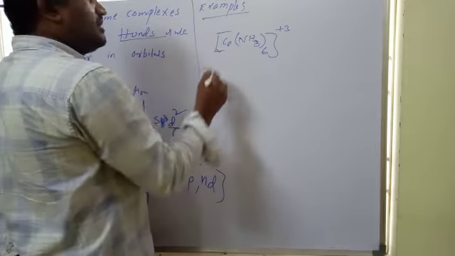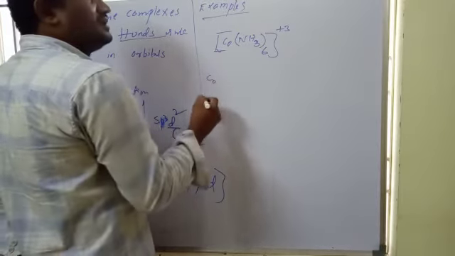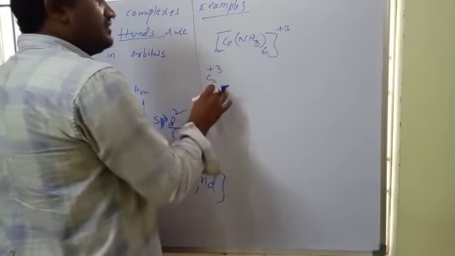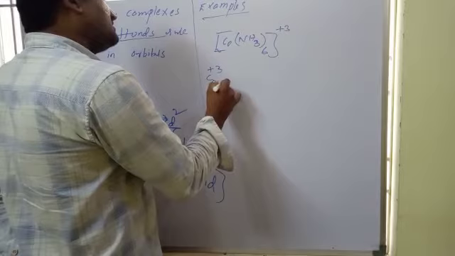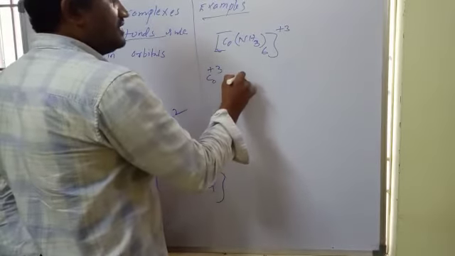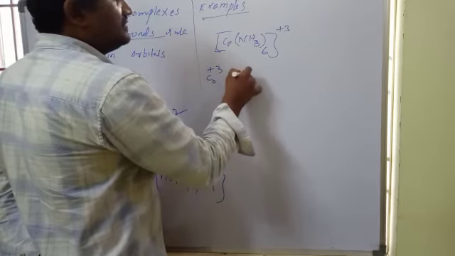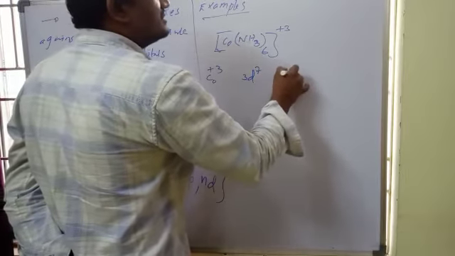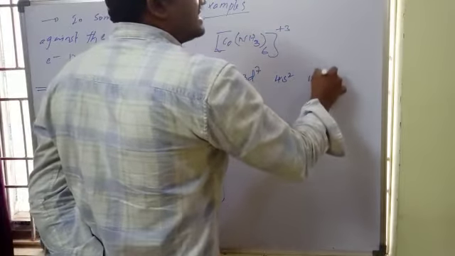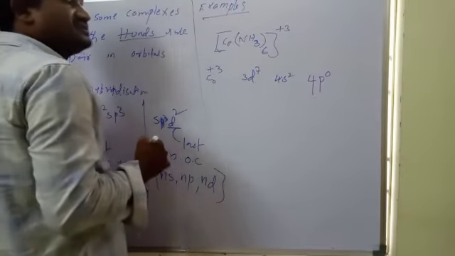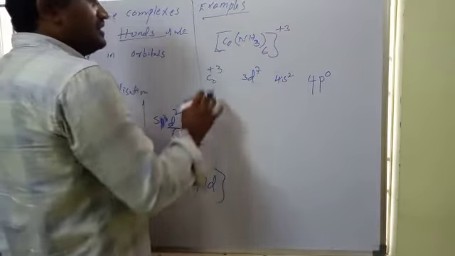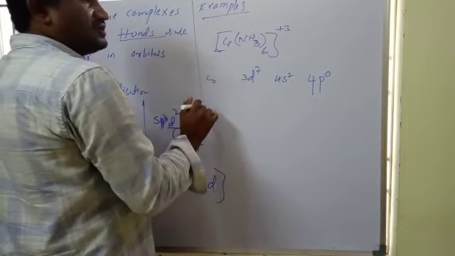Here the central metal atom cobalt has oxidation state plus 3. The outermost electronic configuration of cobalt in the ground state is 3d7 4s2 4p0.